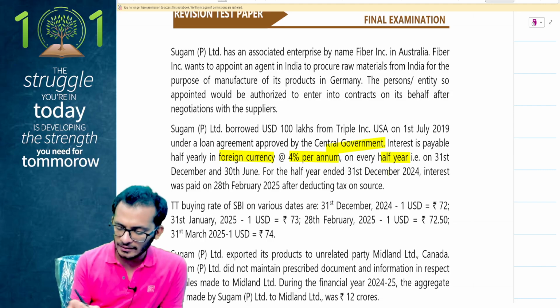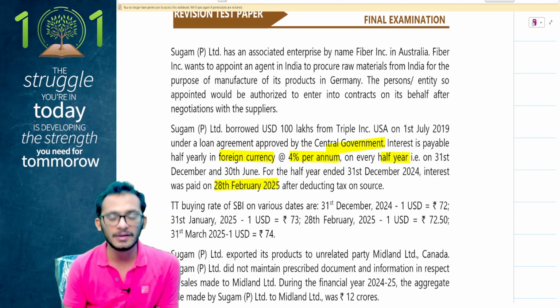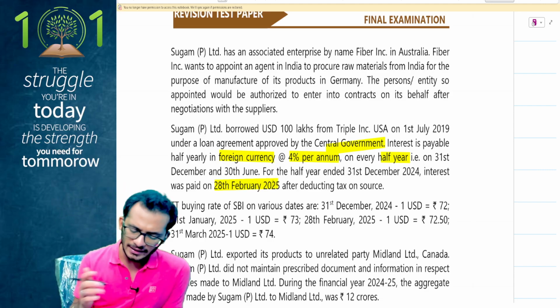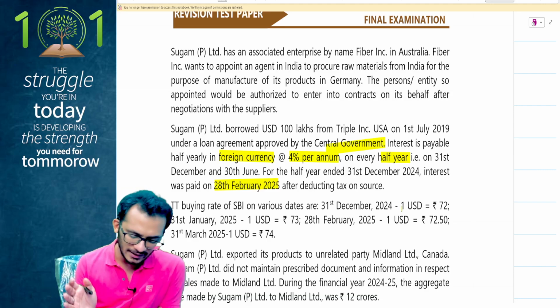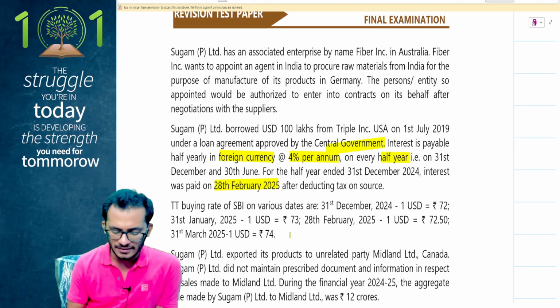For the half year ended 31st December, interest was paid on 28th February 2025 after deduction of tax at source. The TT buying rates are given to you for 31st December as 72, January as 73, 20th February as 72.5 and 31st March as 74.